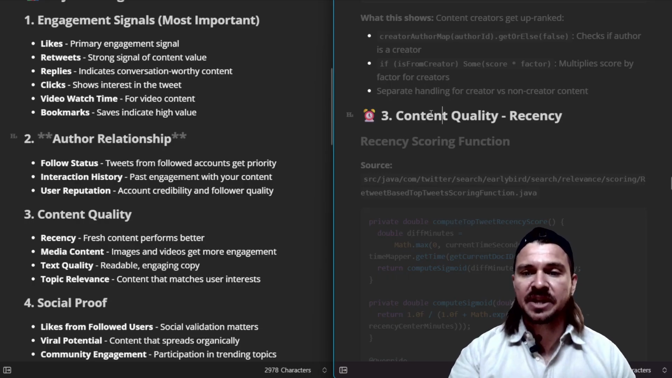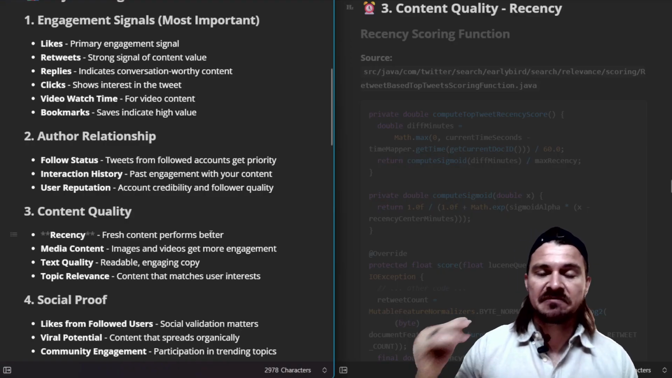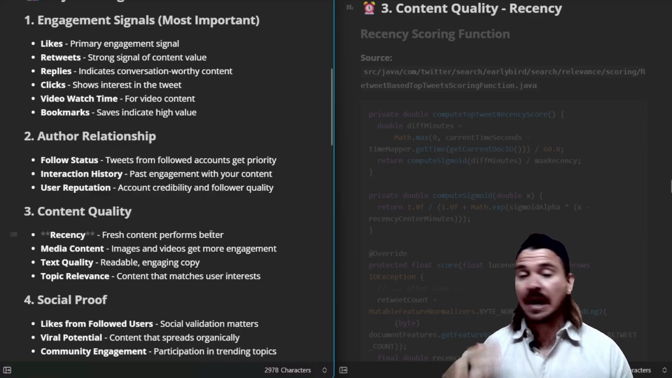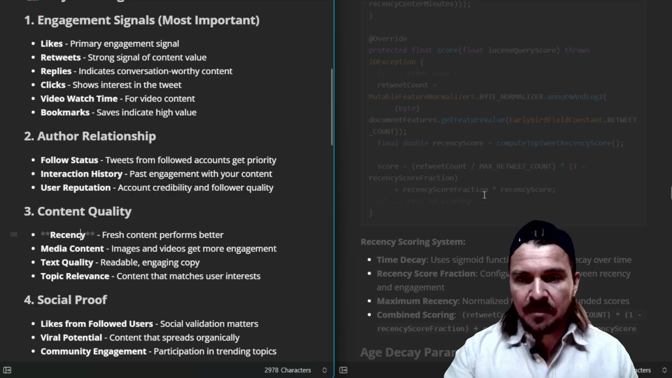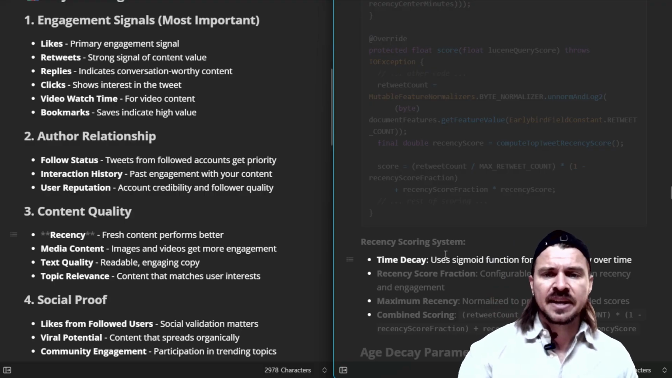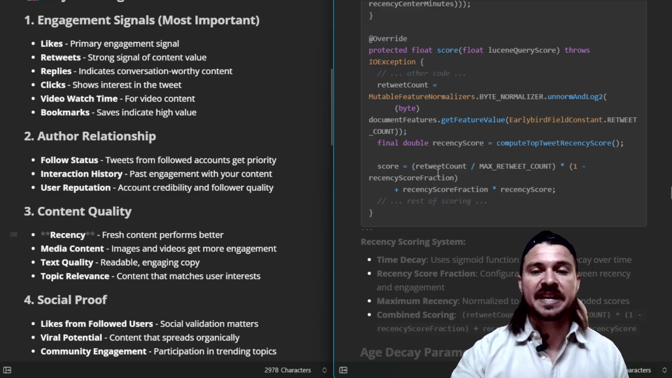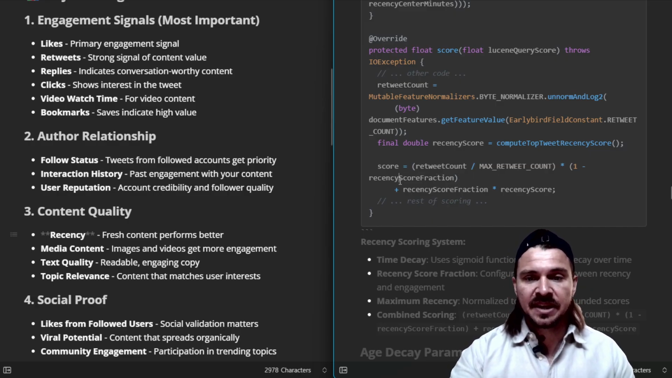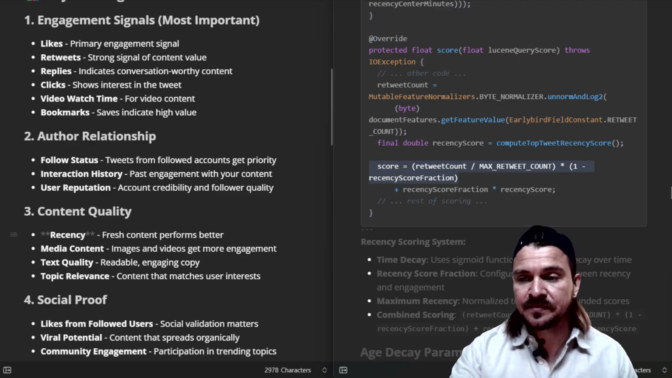So now to content quality, recency. One thing that's super important about your tweet is is it recent, right? Did I post it 5 minutes ago? Did I post it 30 minutes ago? Did I post it 30 hours ago? And of course, the newer it is, the more boost it's going to get. And it has a time decay. So essentially the older it gets, the less views it gets. With one exception, that if your tweet is continuing to get likes and retweets, then it extends this window. You can see here the retweet count, max retweet, recency score. So it's actually extending this window if your tweet is still trending.